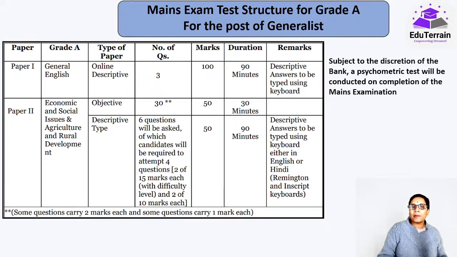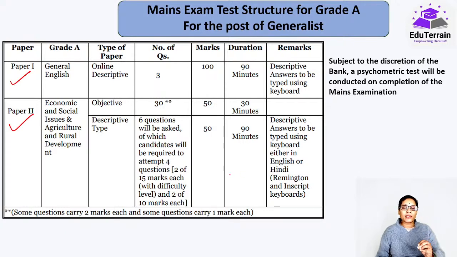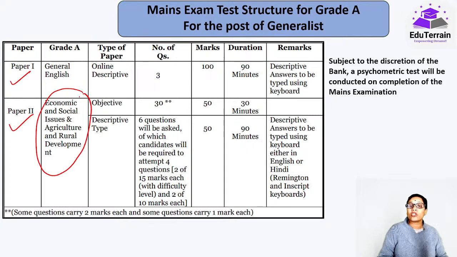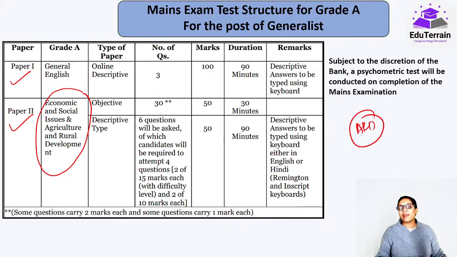And this is the mains part, that is the phase 2 part. Here also we have discussed 2 papers, paper 1 and paper 2. I have also told you how to strategize your writing and your preparation accordingly for these 2 papers. And the second paper is the one that has, since we are talking about the generalist post, ESI plus ARD. And as I said earlier, ARD plus ESI, these 2 are the ones you will have in both phase 1 and phase 2.